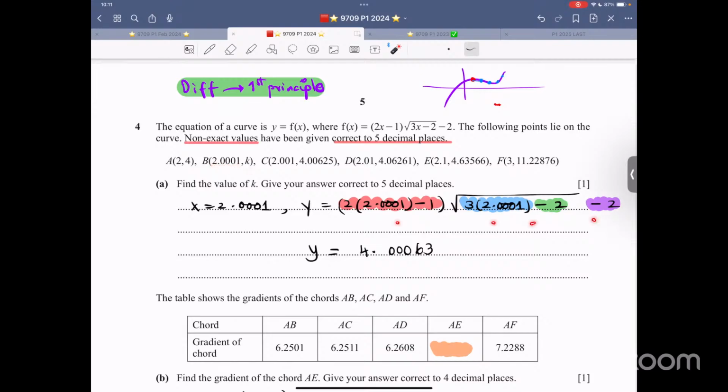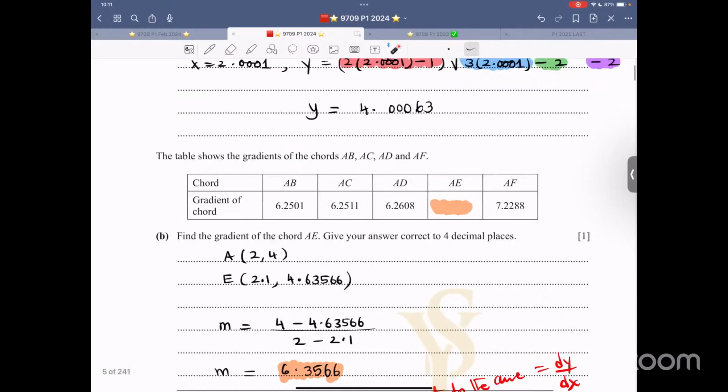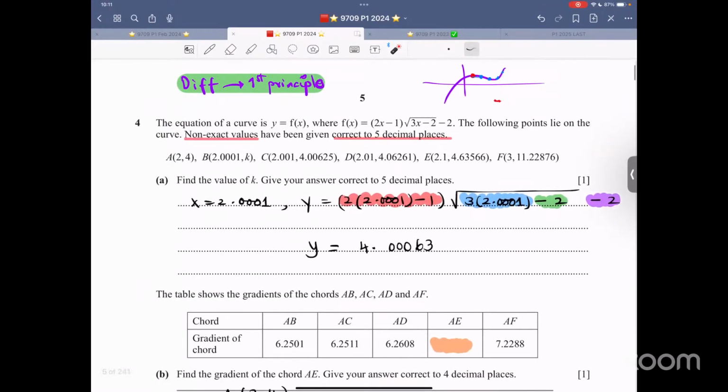I have shown the working. Show all the working. The table shows the gradient of the chords AB, AC, AD, AF. So A is fixed, and then there are other points. Now look at the points. A is 2, this is 2.0001. C is 2.001. It's a bit further away as compared to B.